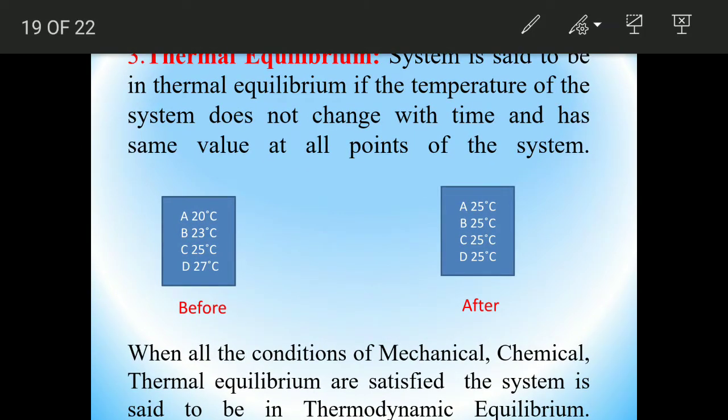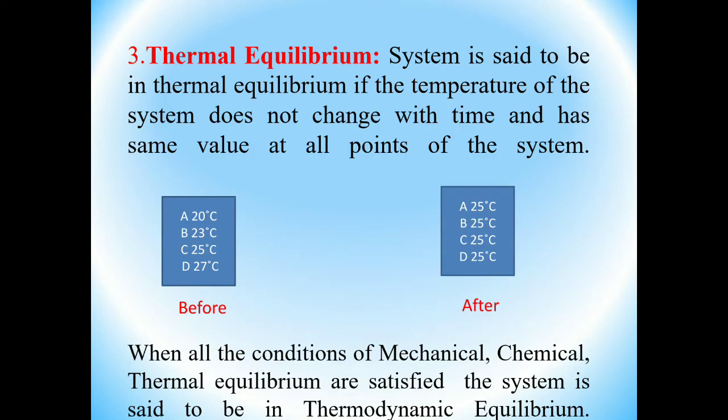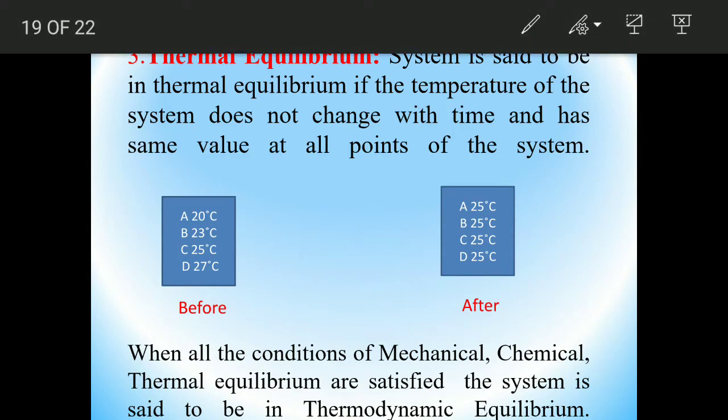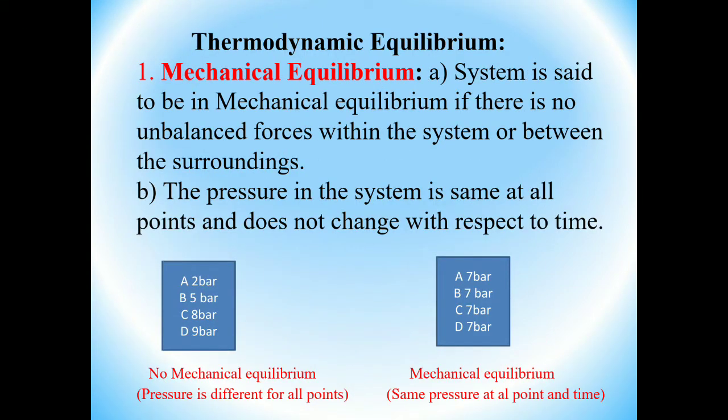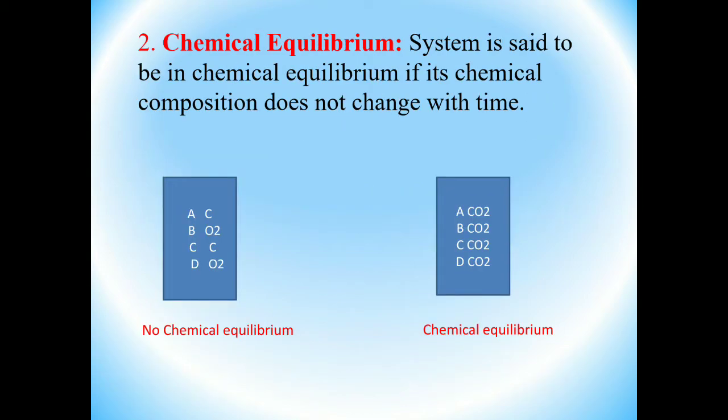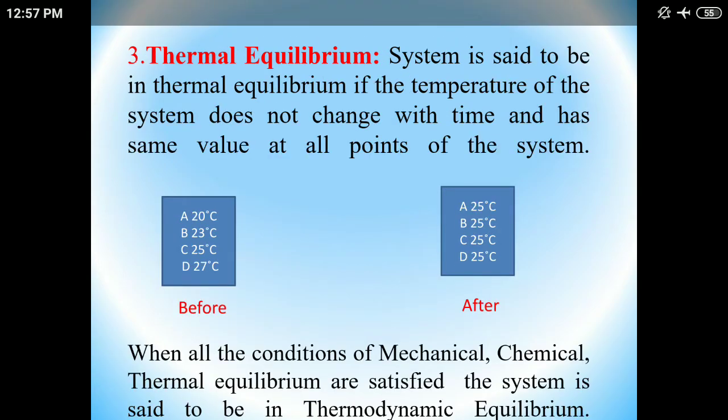When all these conditions, mechanical, chemical and thermal equilibrium, are satisfied, we call that the system is in thermodynamic equilibrium. All three conditions should be satisfied. If one is not satisfied, you don't call the system thermodynamic equilibrium. I hope that it is clear. First is mechanical equilibrium, next is chemical equilibrium, and last is thermal equilibrium.